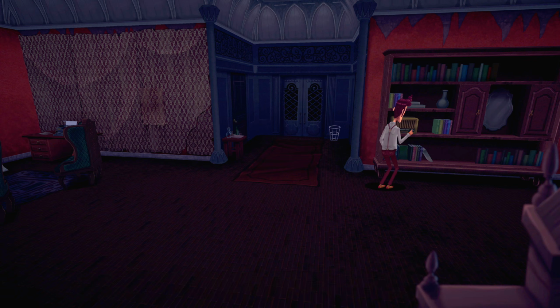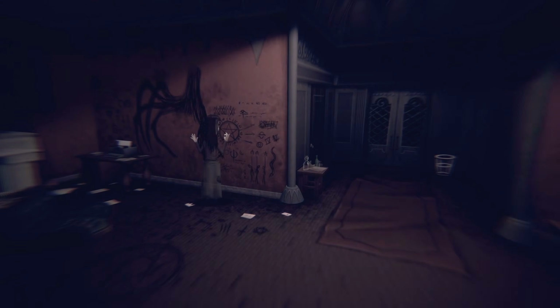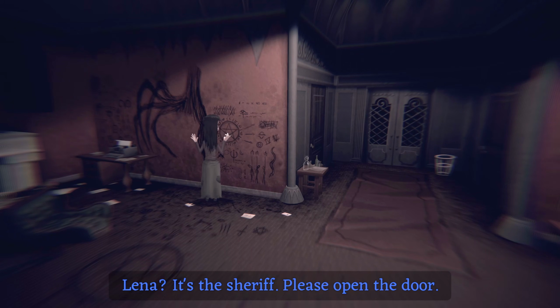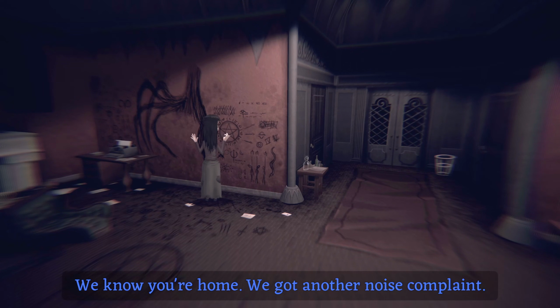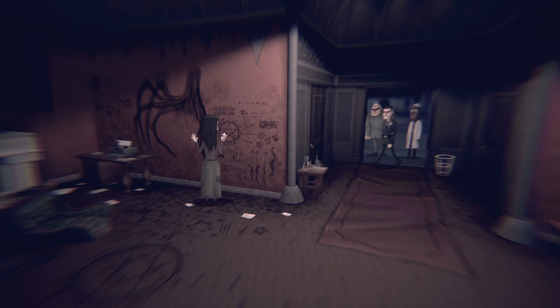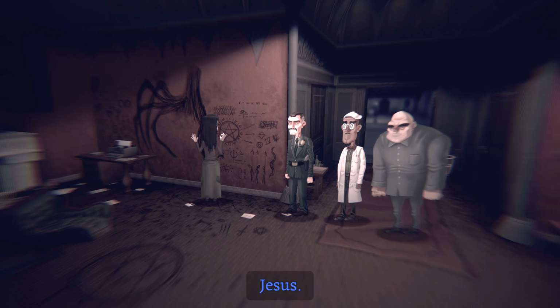Right. So he's going back to fiddling around with it. Okay. Oh my. No light, no shadows. Can't be right. Move faster. Lena, it's the sheriff. Please open the door. We know you're home. We got another noise complaint. We're coming inside. Oh dear. This doesn't look good, does it? Jesus.